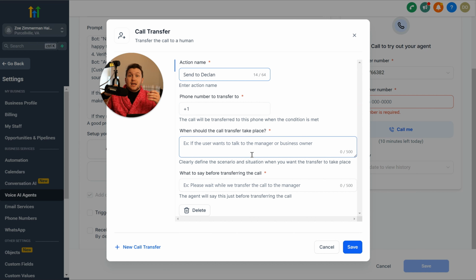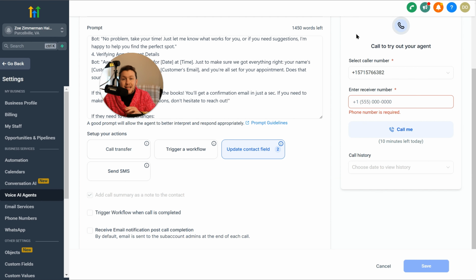So when it basically says, okay, man, we got your number, or whatever the thing that the AI bot says or what the human says, it will then trigger this and go, time to transfer you, and then have what you want it to say. So we are now going to transfer you. So once you fill all this out, and again, I don't know what your business is, you pick the number, you pick what you want, and then you pick what you want it to say. Once you have all that, you just click save, and then you have a call transfer in place, which can be huge if you're trying to send it to a real human. And this is huge right now for sales, like big hack right there.